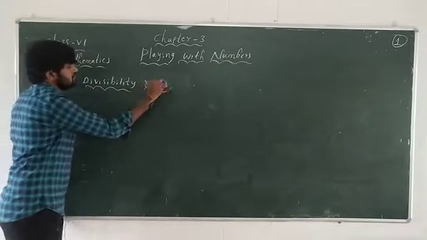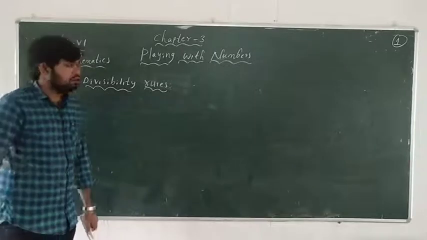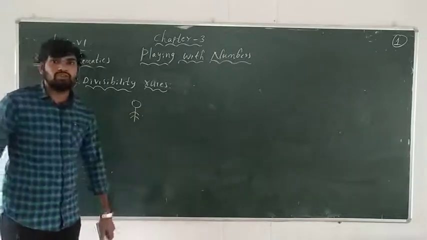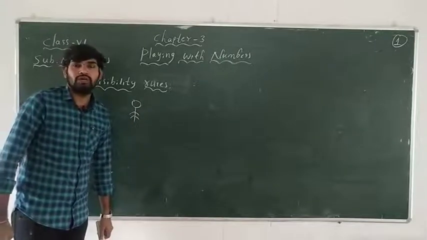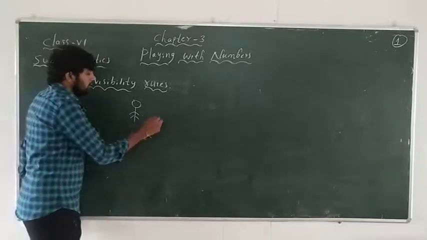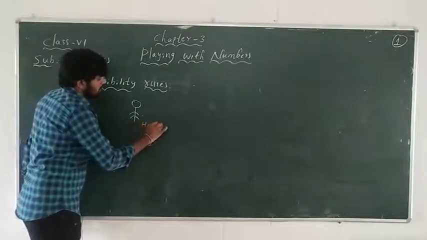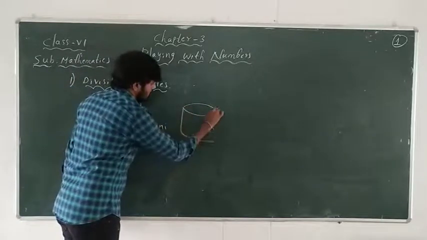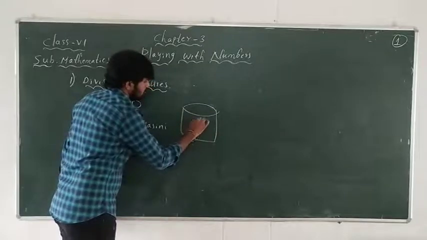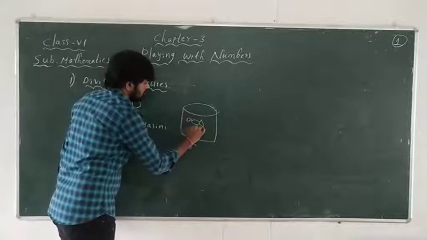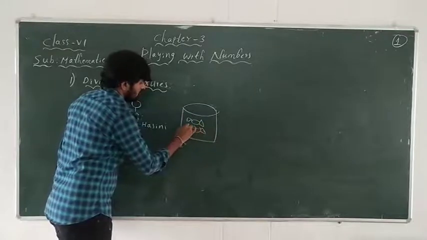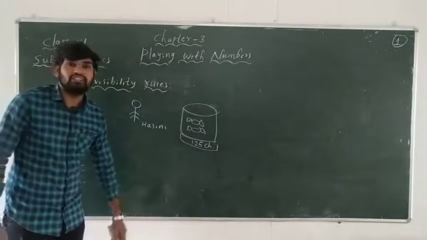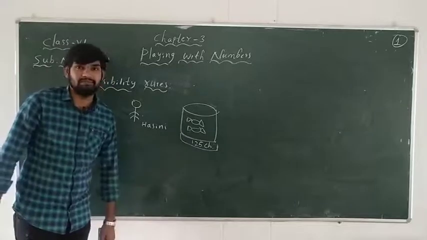Before explanation of the divisibility rules, let me take one situation. There is one person, Hasini. She wants to distribute chocolates to her classmates on her birthday, and her father bought 125 chocolates. She wants to distribute these 125 chocolates to all her classmates.